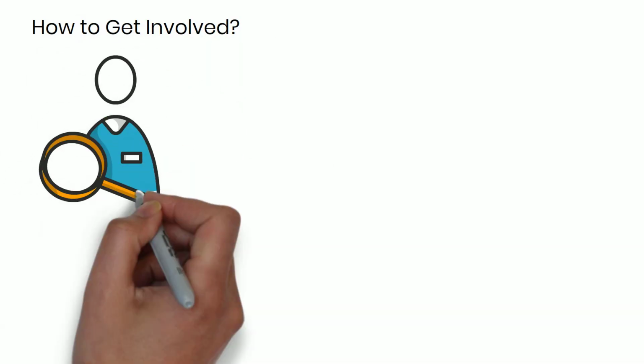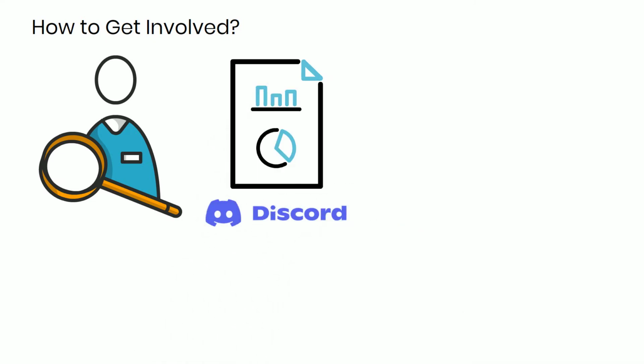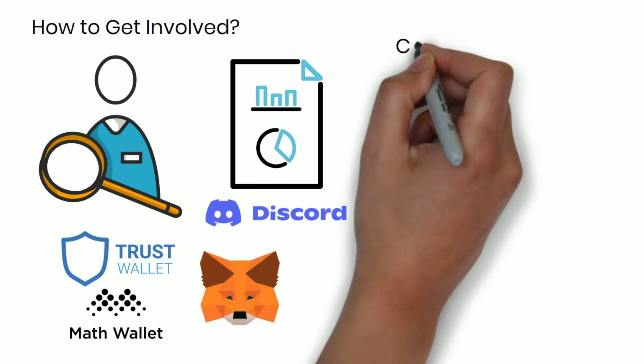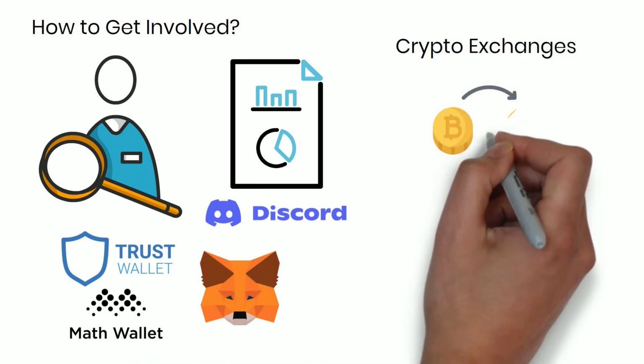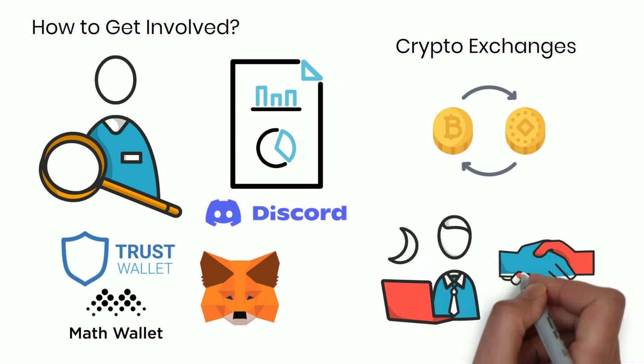How to get involved. If you find a DAO that you are passionate about, do your research on the project. Join their Discord and talk to members there. Learn how to use a Web3 wallet so you can buy the DAO's token in exchanges that offer that token. Once you are a token holder, contribute to the community.